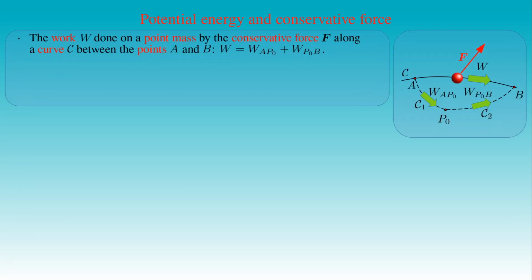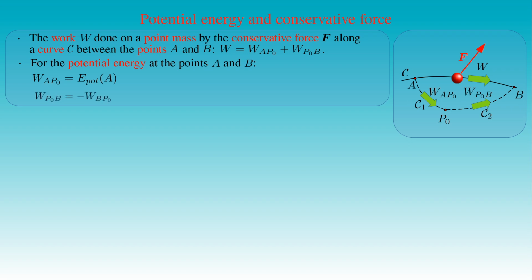We have seen that the work W done on a point mass by the conservative force F along the curve C between the points A and B is equal to the sum of the works done along the curves C1 and C2 connecting the points A and B through the 0 point P0. Here the work done along the curve C1 between the point A and the 0 point P0 defines the potential energy of the point mass at the point A. Since the work done along the curve C2 between the 0 point P0 and the point B is equal to minus the work done in the opposite direction, we can express it as minus the potential energy of the point mass at the point B. As a result, the work W can be written as the potential energy of the point mass at the point A, minus its potential energy at the point B.